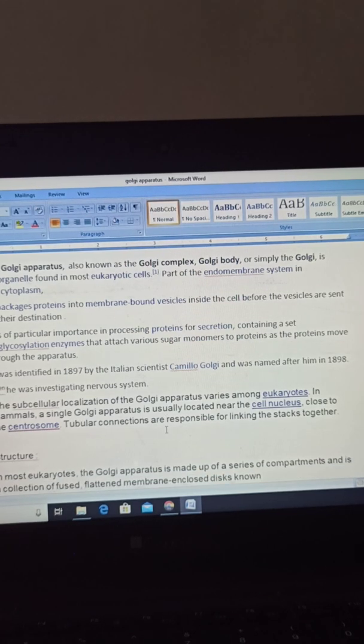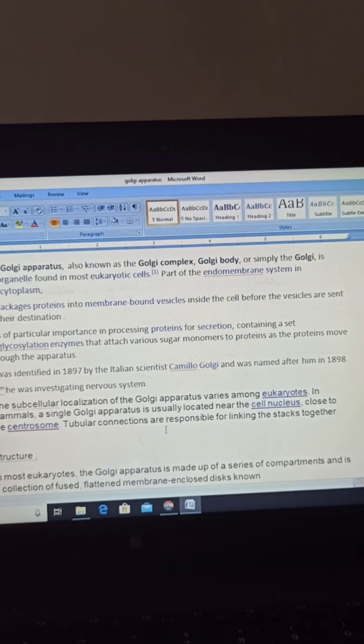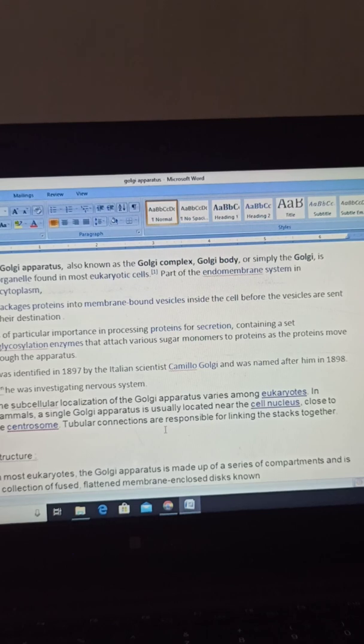We will not go into much detail on this topic because the detail is not part of our syllabus. The Golgi apparatus was identified in 1897 by the Italian scientist Camillo Golgi, and it was named after him in 1898, when he was investigating the nervous system. He was working on nerve cells, and accidentally came to know about the Golgi apparatus. He was also awarded the Nobel Prize.